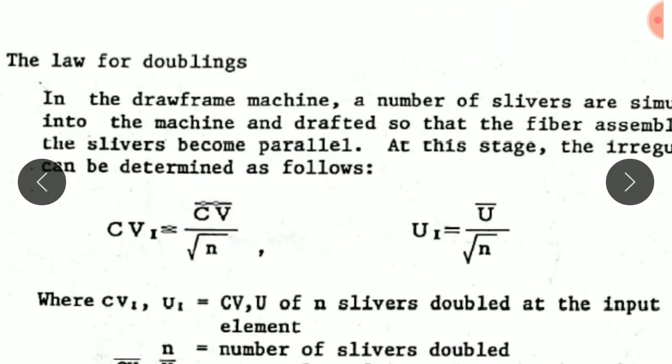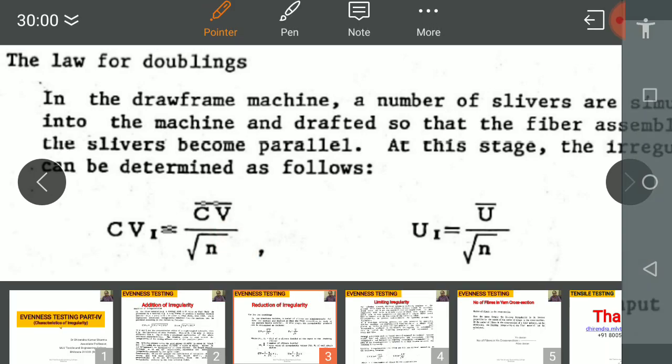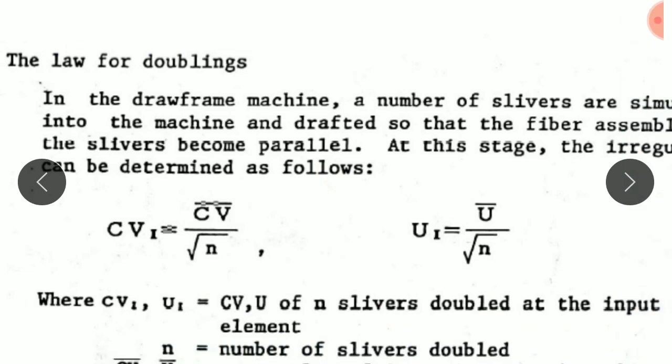CV is 4, you have taken 6 number of doublings. Let us consider, instead of 6, let us consider it 9. You have fed 9 slivers. So square root of 9 is equal to 3. CV of carded material is 4. So 4 divided by 3, where 3 is square root of 9, is equal to 1.33. So our CV of the output material will not be 1.33.